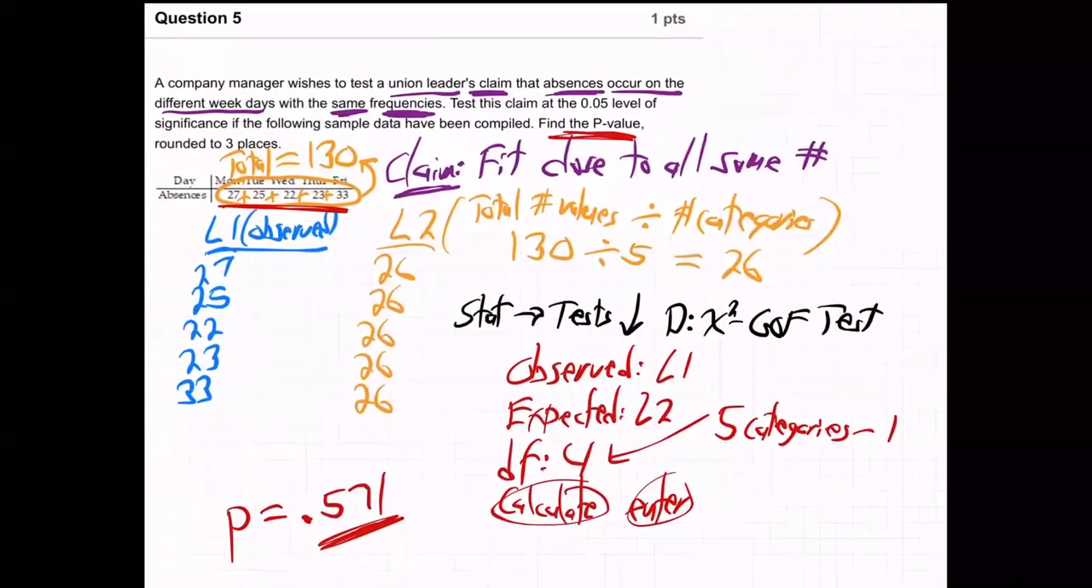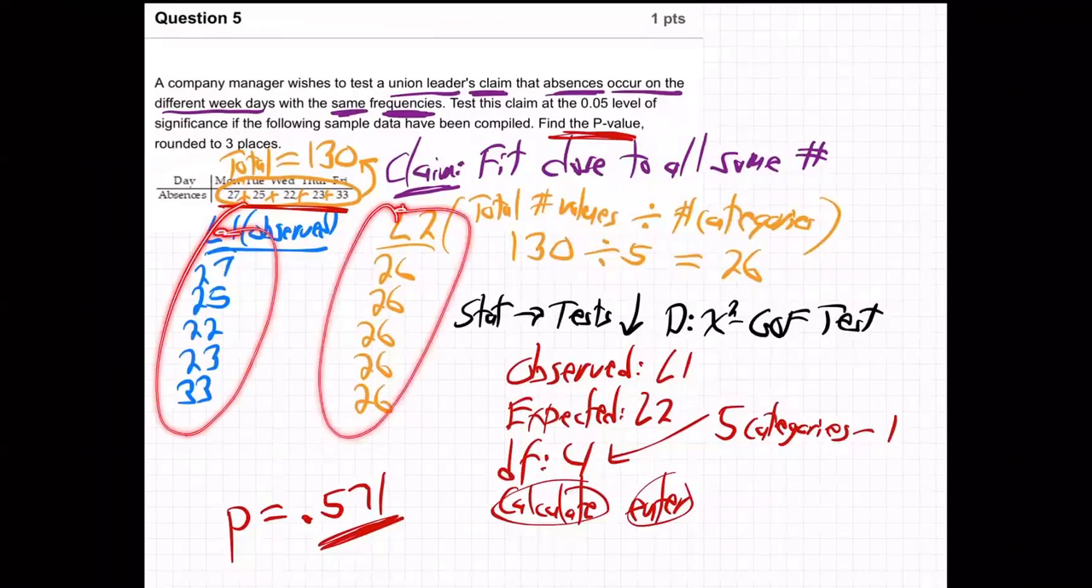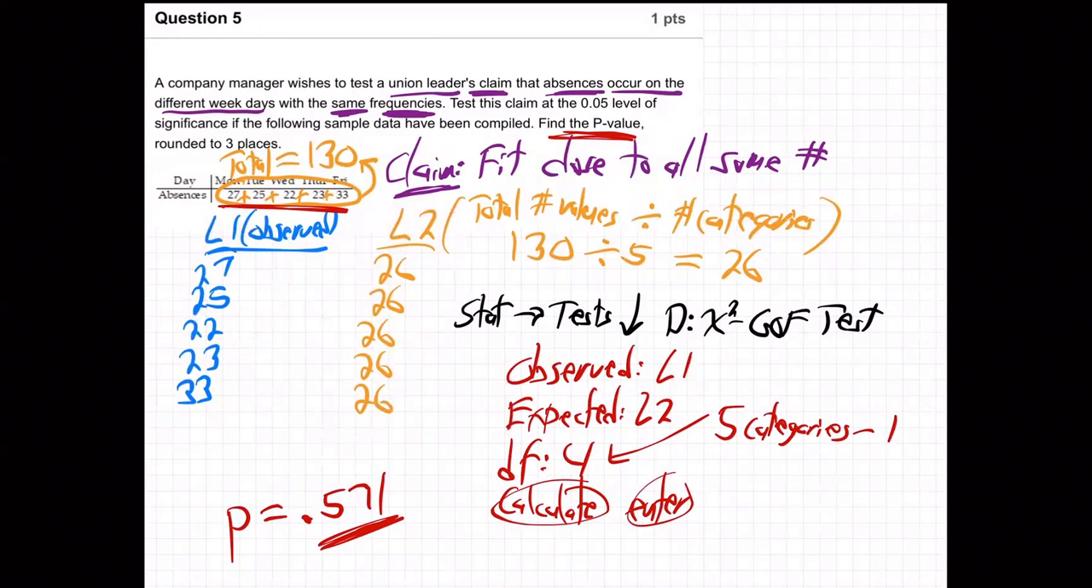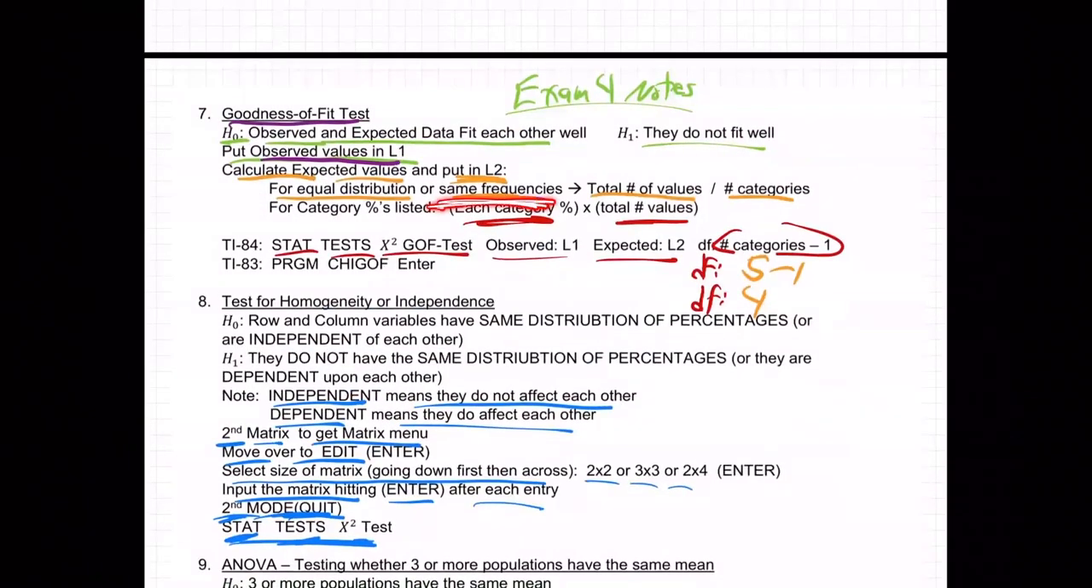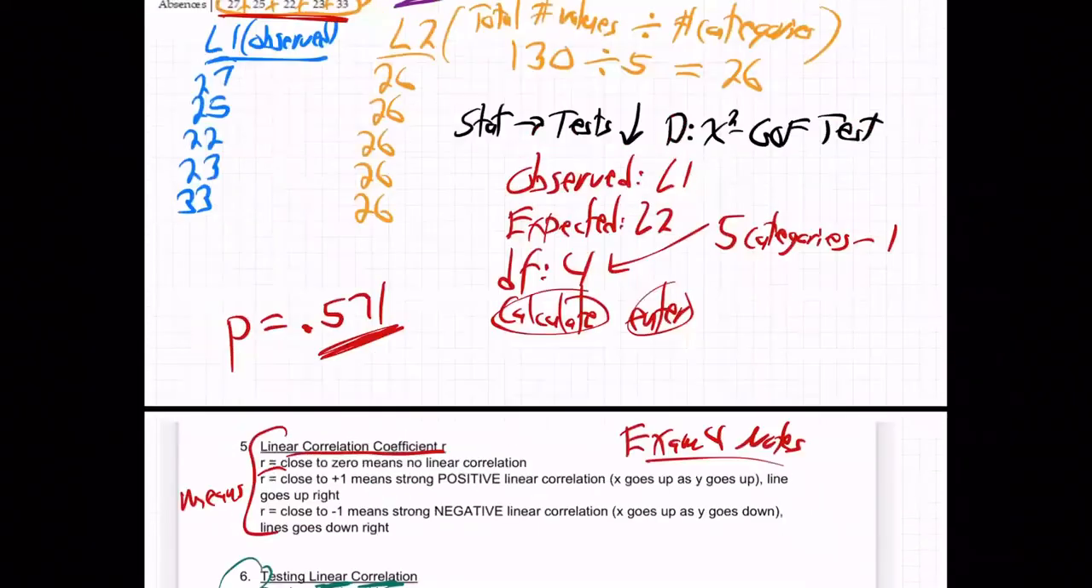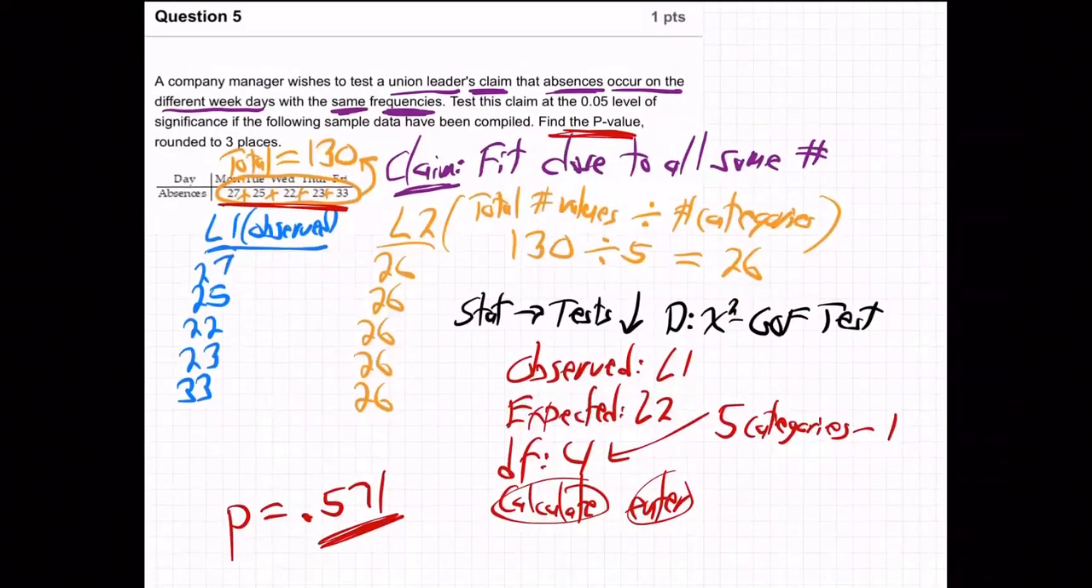So this one's a little tricky to recognize. Whenever you're seeing if one group fits with another group, that's goodness of fit. But it's hard to say, well, they don't say goodness of fit, but they say same frequencies. They're saying this fits with same frequencies. Same frequencies is one of our goodness of fit items. You see it in the notes here. Goodness of fit, same frequency. You really got to read these notes closely in the exam 4 notes. There we go.